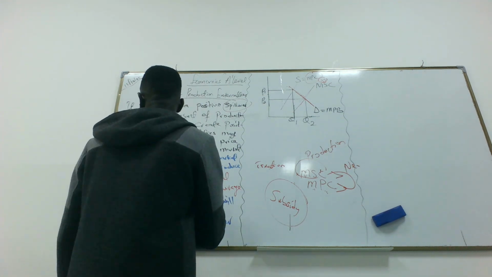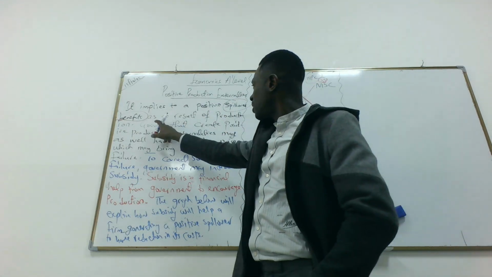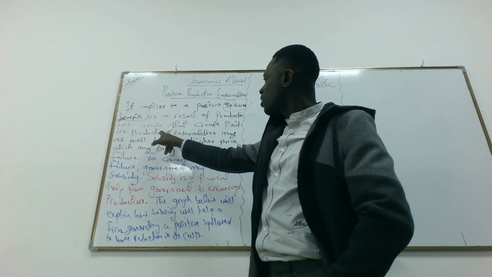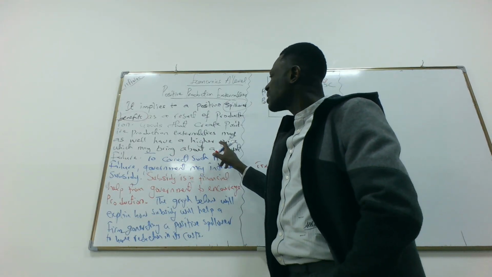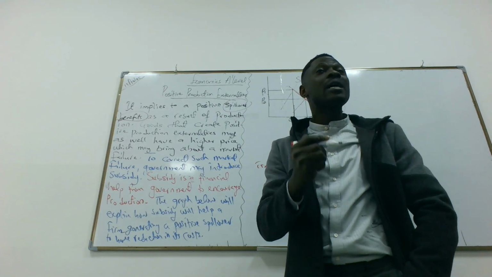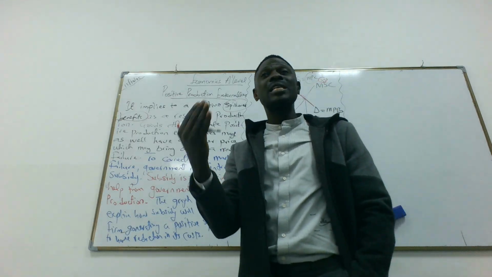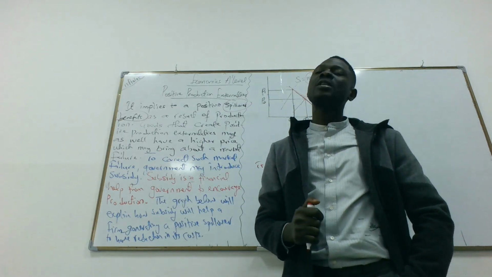So look at what I wrote here. Positive production externalities apply to a positive spillover benefit as a result of production. Goods that create positive production externalities may have a higher price, which may bring about a market failure. So there's a higher price because firms are incurring more cost than what they are supposed to incur, despite the fact that they are producing a product that gives a positive spillover to the society.